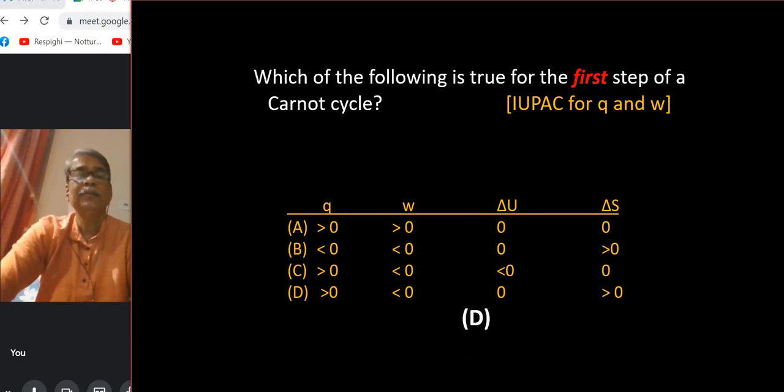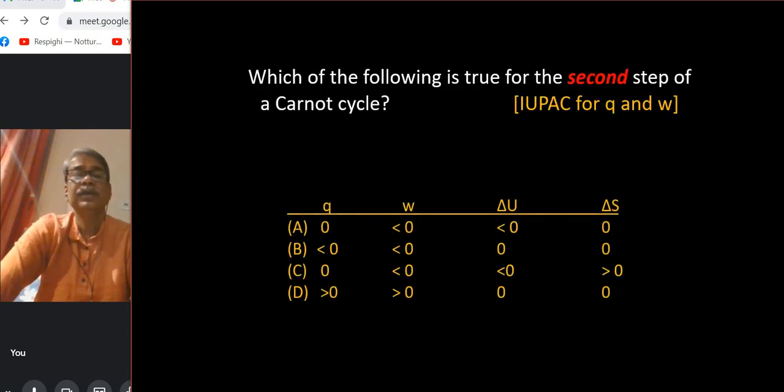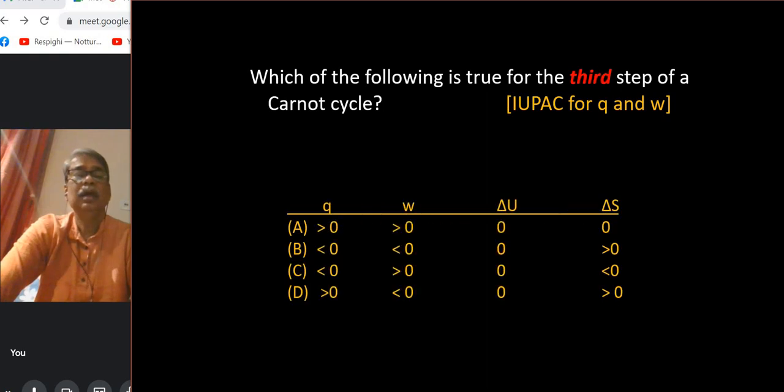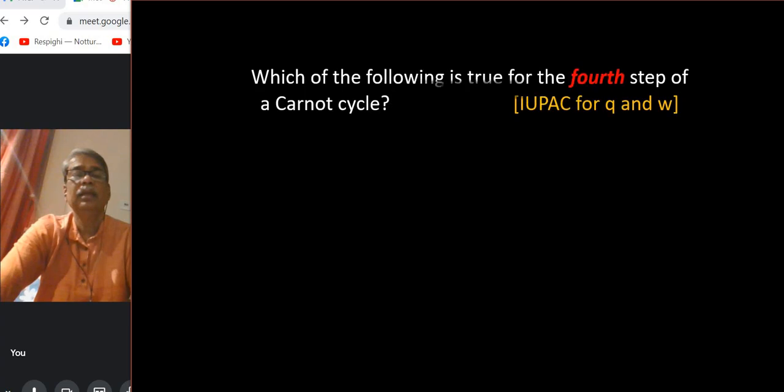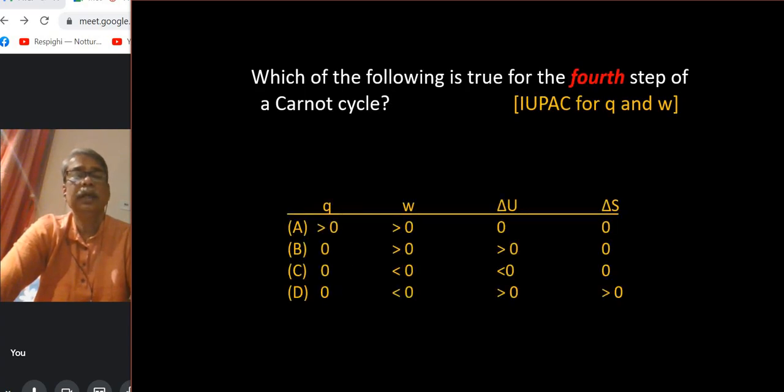Now you can follow the same logic for the other 3 steps for all these 4 quantities Q, W, delta U and delta S. So please follow. The answers are given and I am not explaining. This is the second step. Answer is A. Exercise. Another exercise. This is C. The third step, also an exercise, and this is the 4th step, again an exercise. The answer is B. So we can check the answers, and if you get some wrong answer from my side, please make comments in the YouTube comment section.